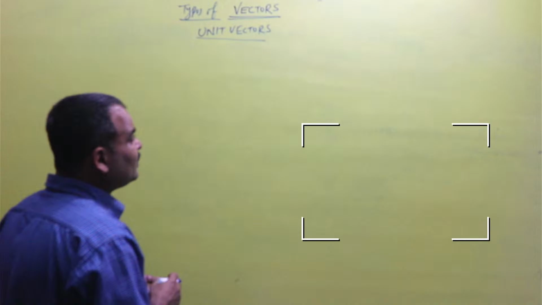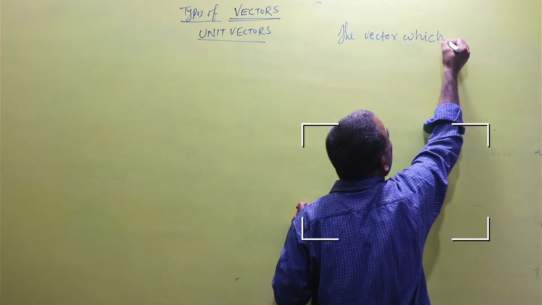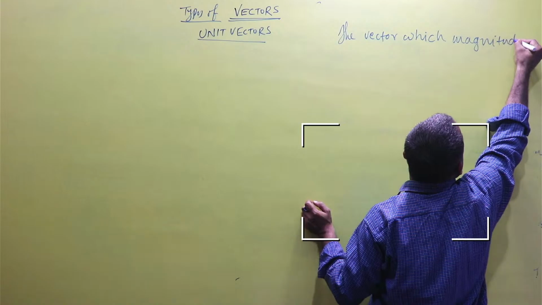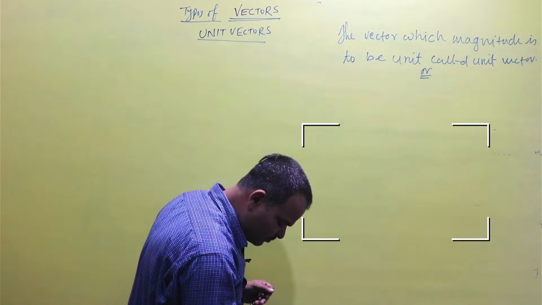A unit vector means the vector whose magnitude is unit. That means the vector whose magnitude is 1 is called a unit vector.